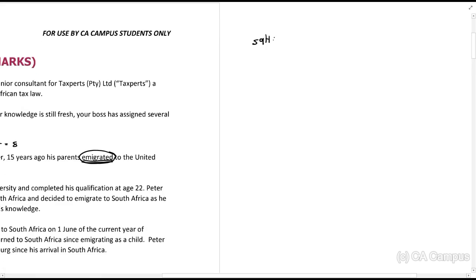Section 9H is the section that talks about immigration. That is when a resident becomes a non-resident. That happens on the date of immigration.